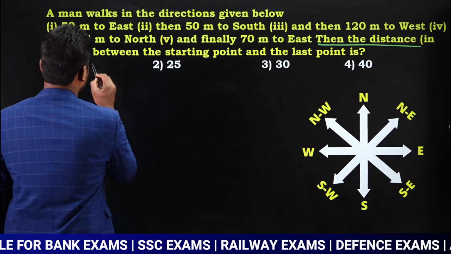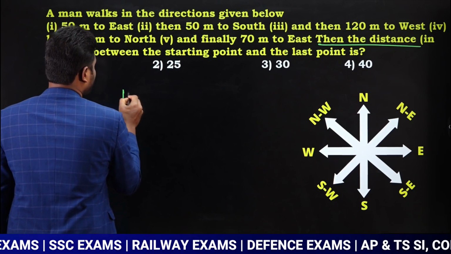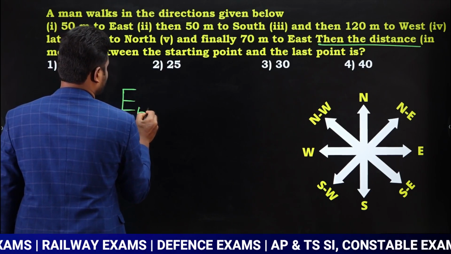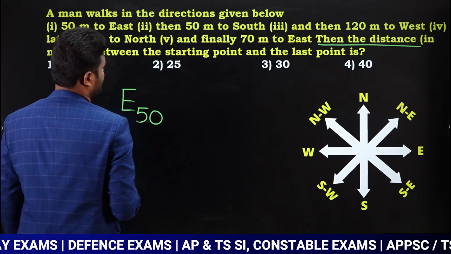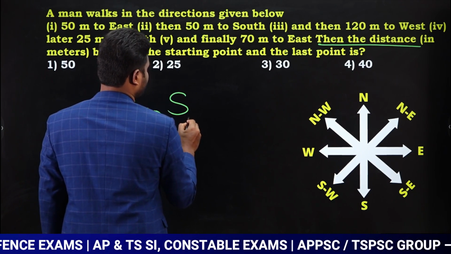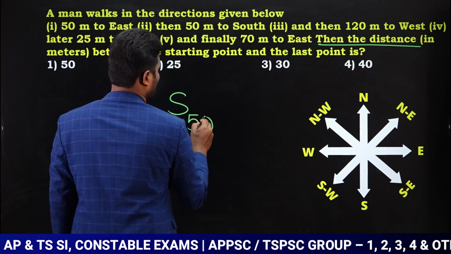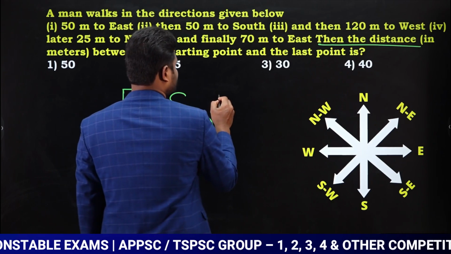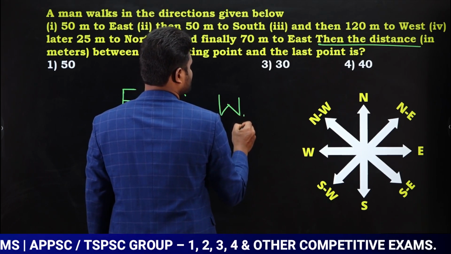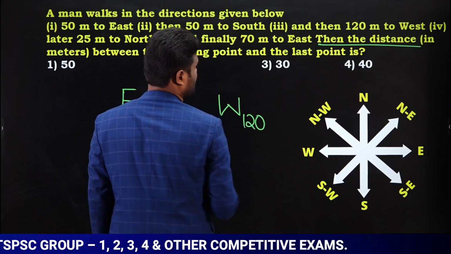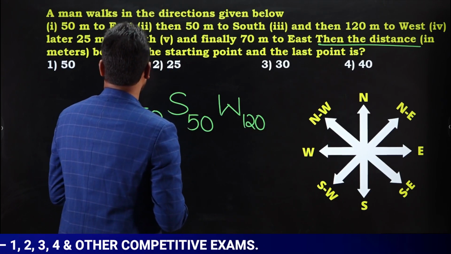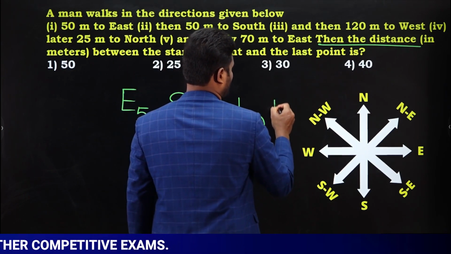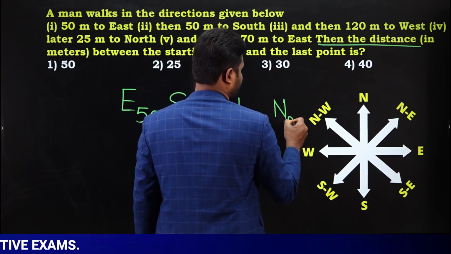If you concentrate upon distance, east, how much? East 50 meters. Yes or no? 50 meters towards east. Next, south 50 meters. Next, west, how much? West 120 meters. Okay. Next, 25 meters towards north. North 25.